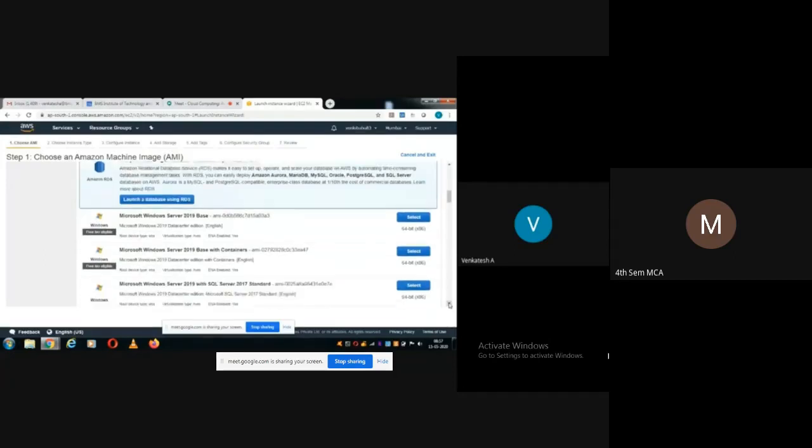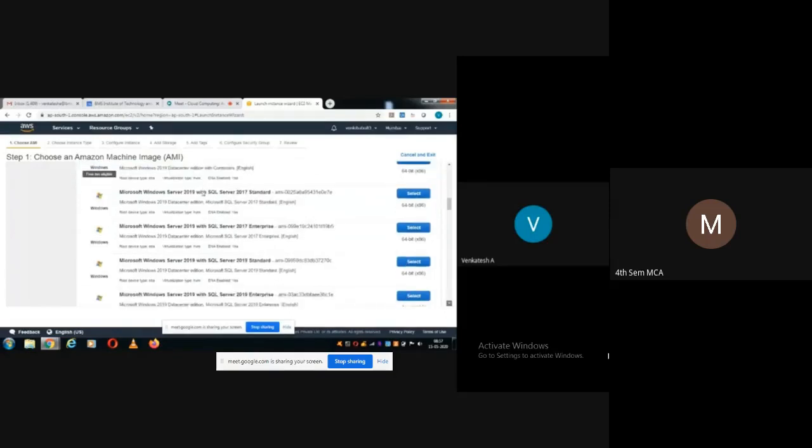So you can see Windows Server 2019 base. Yes, it is eligible for free tier. But if you select, say for example, Microsoft Windows Server 2019 with SQL Server 2000 standard, it is not eligible for free tier. That means if I launch that instance directly, it will consume money from my credit card, and at month end, I'll get the bill.